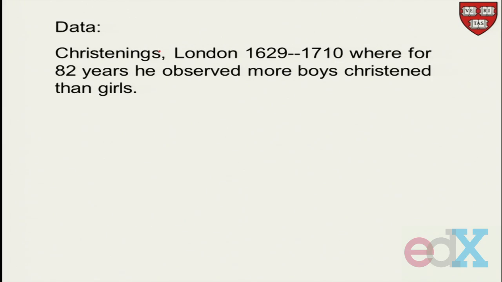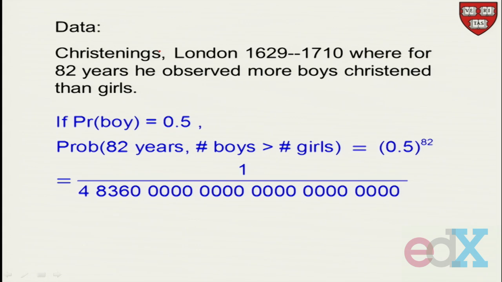Now, why is he saying this? He's saying this because he looked at the christenings for 82 years. And then every single one of those years, there were more boys christened than girls. So there were more boys than girls. So there has to be a God. But anyway, getting back to statistics, he says, what's the probability?